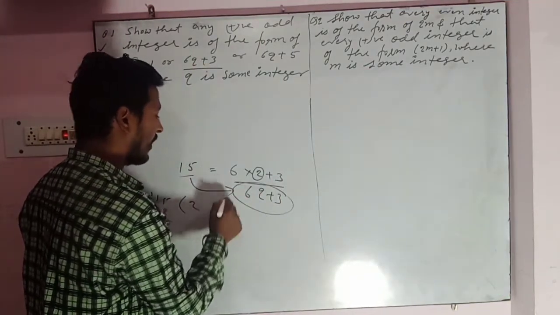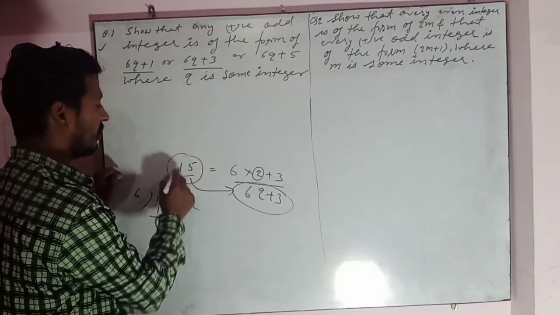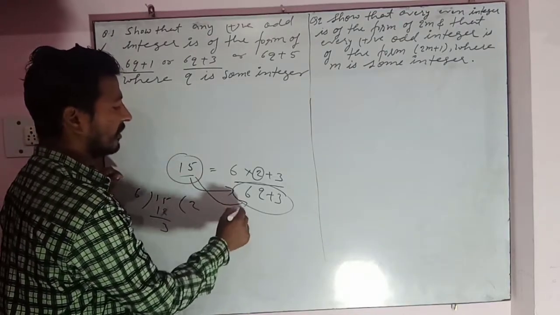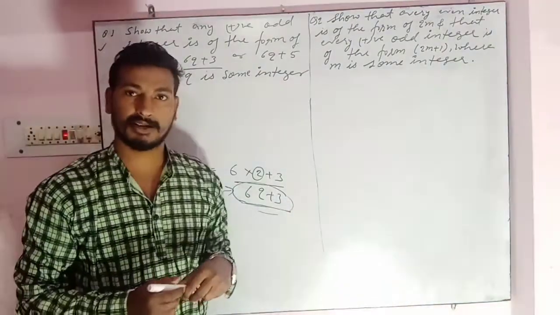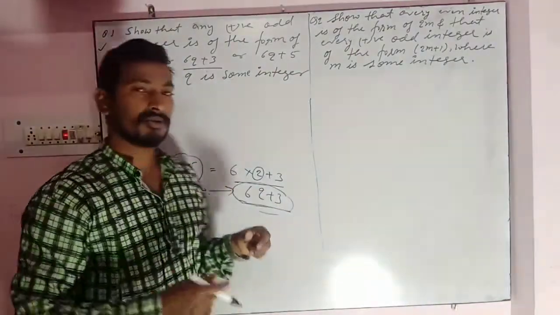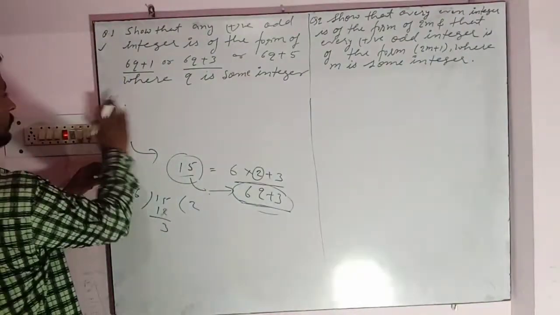So we can say that a positive odd integer can be written in this form, but we cannot take it as 15 because a particular integer is not given. So how can we proceed?